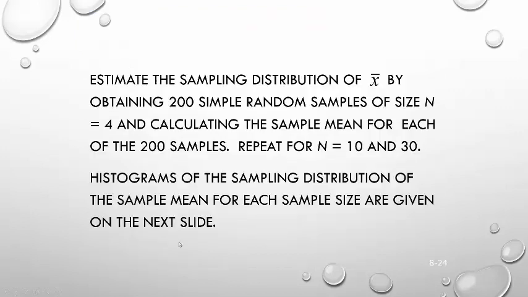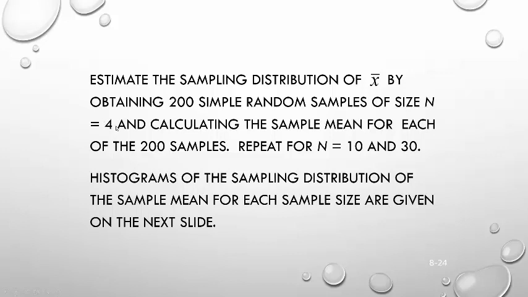Here's what we're going to do. We're going to estimate the sampling distribution of x bar by obtaining 200 simple random samples of size n equal to 4. We're going to roll the die 4 times, add up the numbers we get and divide by 4 to get the sample mean, for each of the 200 samples. We're going to repeat the same thing with 10 rolls, and then with 30 die rolls. Histograms of the sampling distribution of the sample mean for each sample size are given on the next slide.